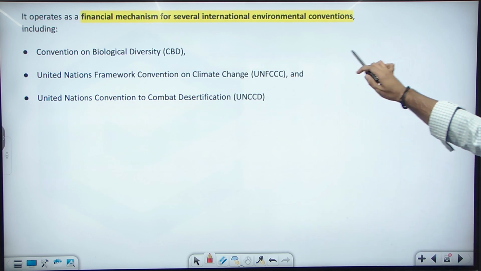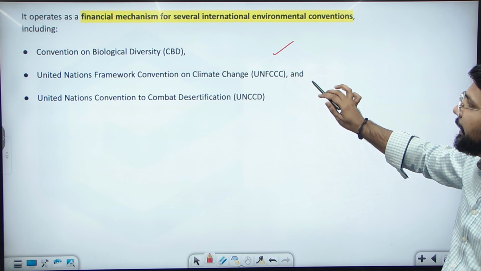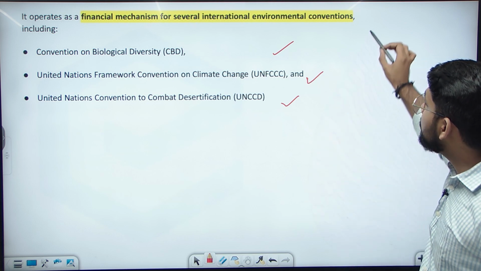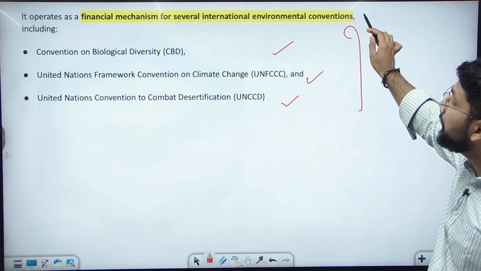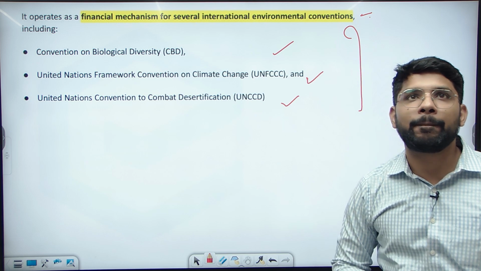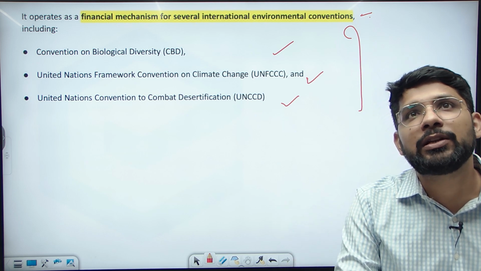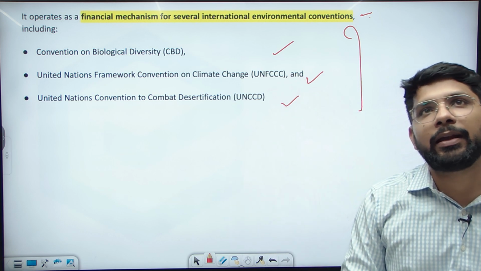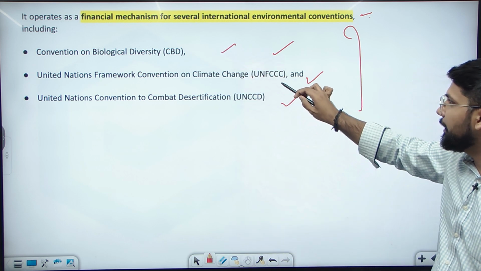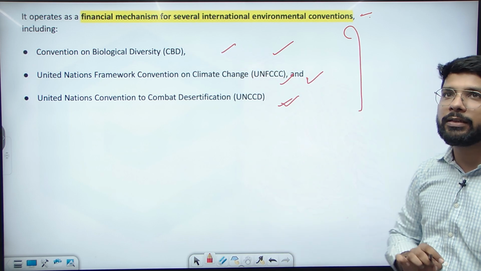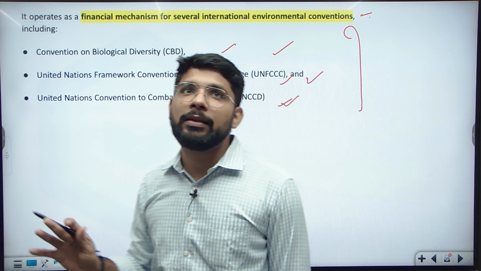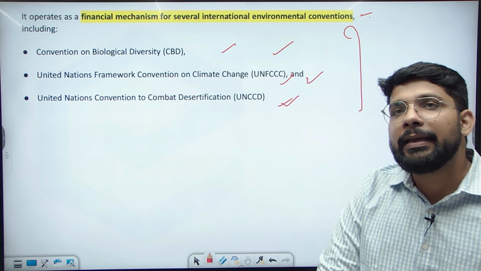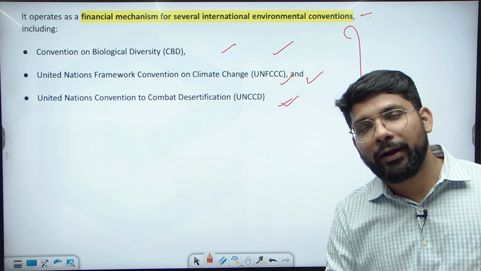And these are the Convention on Biological Diversity, the United Nations Framework Convention on Climate Change, and the United Nations Convention to Combat Desertification. These are all financial mechanisms for the international environment conventions. The Global Environment Facility operates as a financial mechanism for CBD, UNFCCC and UNCCD. It is a funding mechanism for the Convention on Biological Diversity, the United Nations Framework Convention on Climate Change, and the United Nations Convention to Combat Desertification. Okay, so this is about the Global Environment Facility and the new fund, the Global Biodiversity Framework Fund.